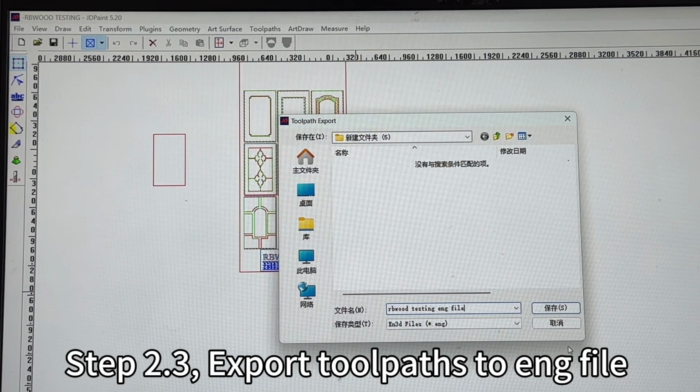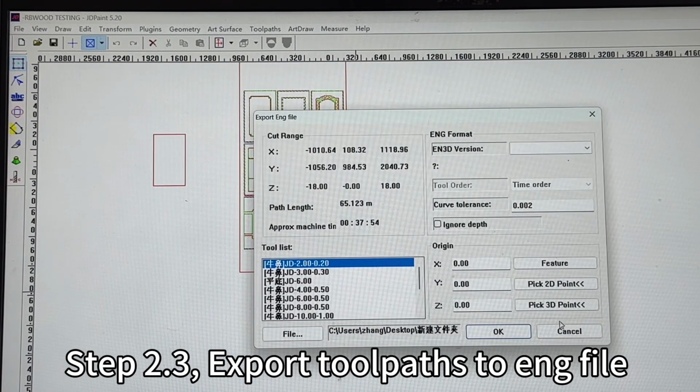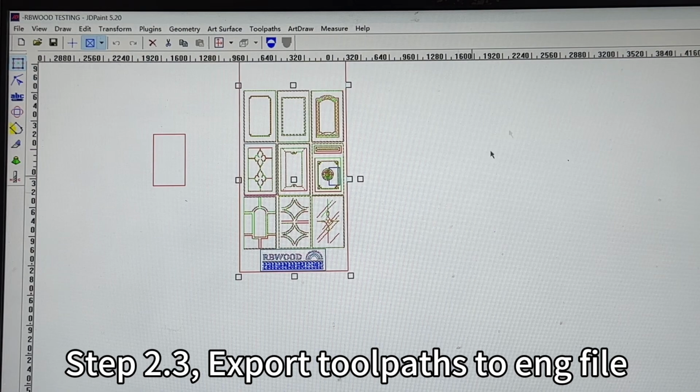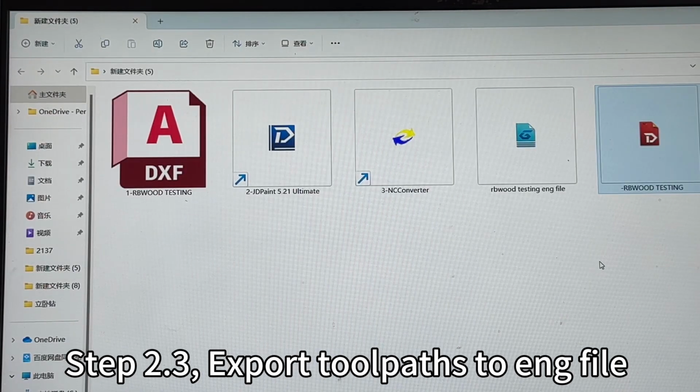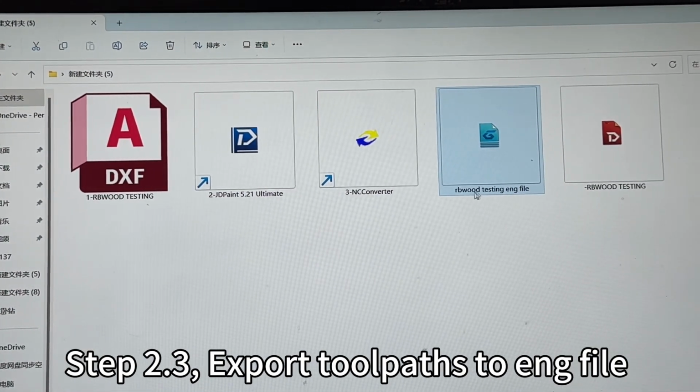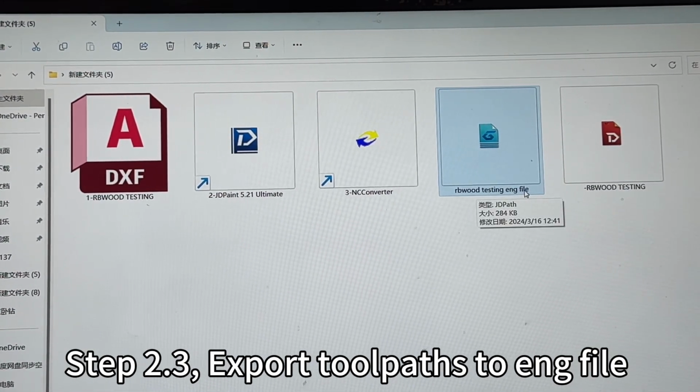Okay, so we will store it. Then you can find this file, RBWOOD testing ENG file.